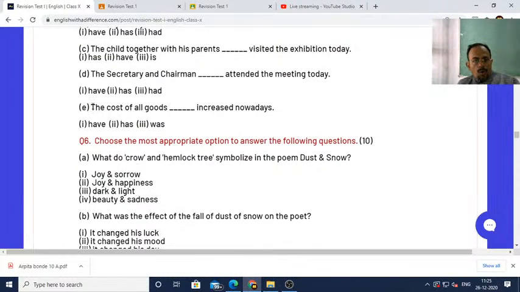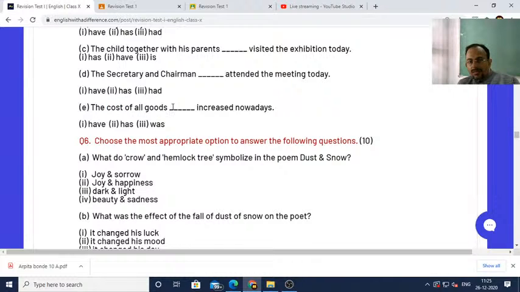Next, the cost of all goods. In the cost of all goods, goods is plural and cost is singular. Now the question is, with which word will the verb agree? The verb will agree with goods or with cost.